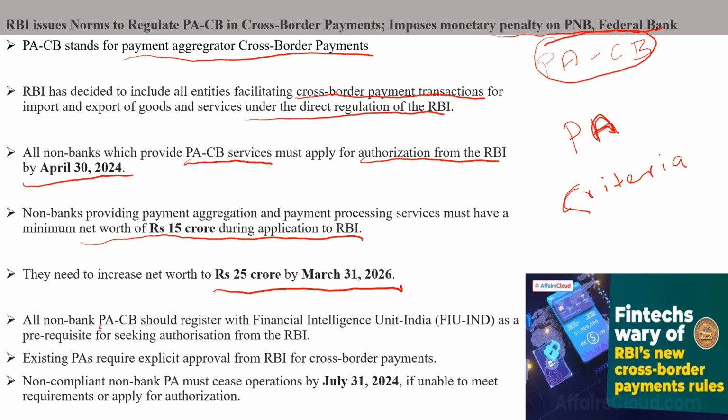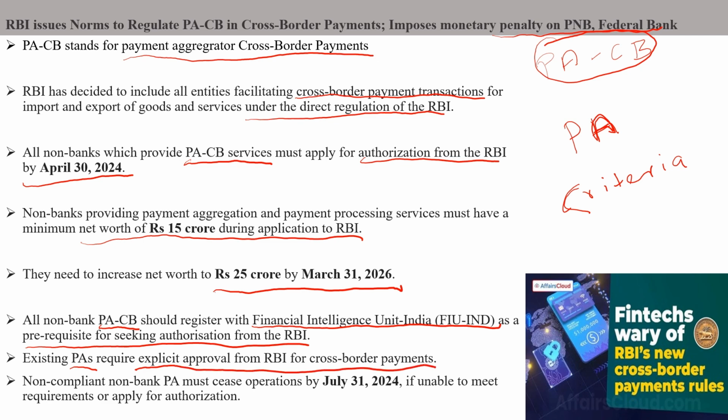All non-bank payment aggregator cross-border entities should register with the Financial Intelligence Unit as a prerequisite for seeking authorization from RBI. Why such a stringent policy? Nobody should use PACB for money laundering, so they will be monitored closely. Existing payment aggregators should also get approval from RBI for cross-border payments.